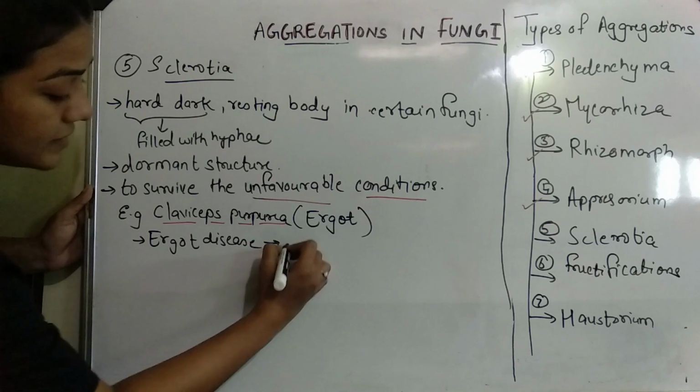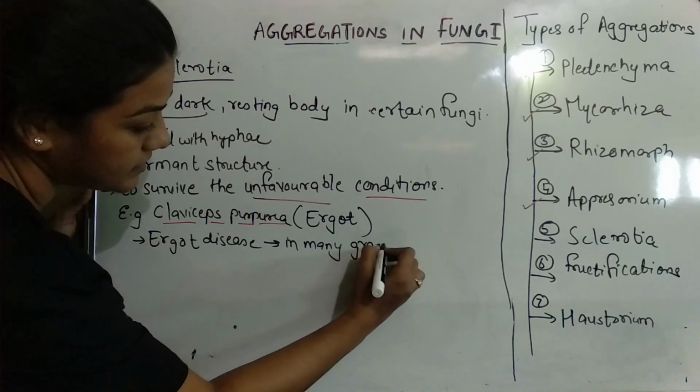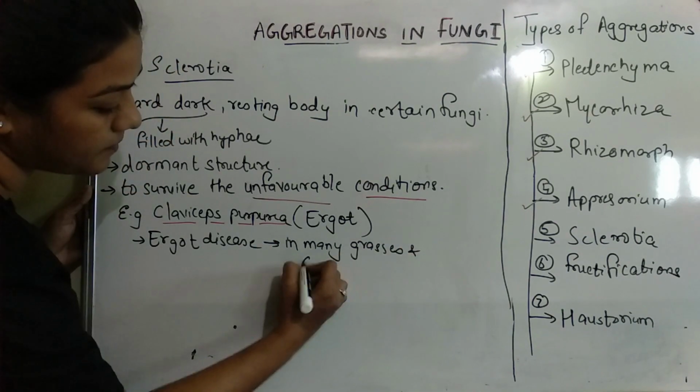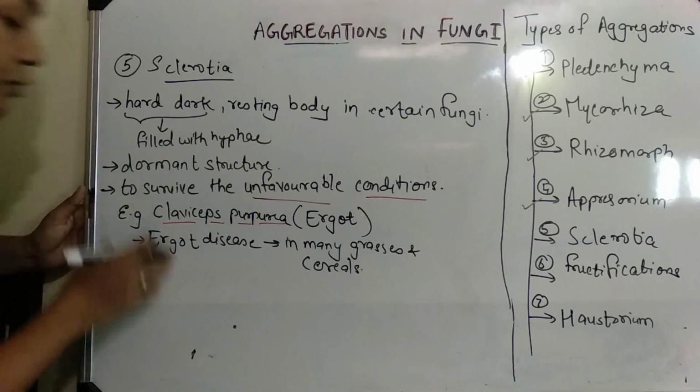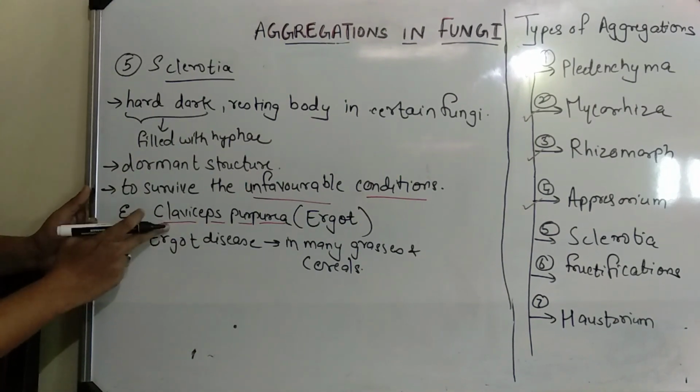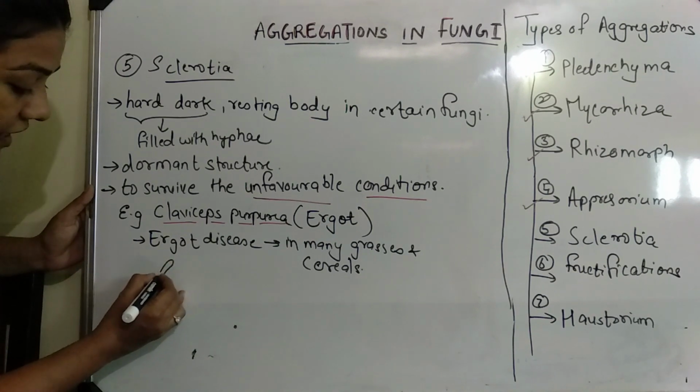This is a disease in many grasses and cereals. So for sclerotia, the best example is Claviceps purpurea, where there are wheat grains.